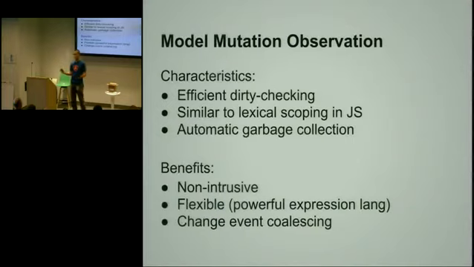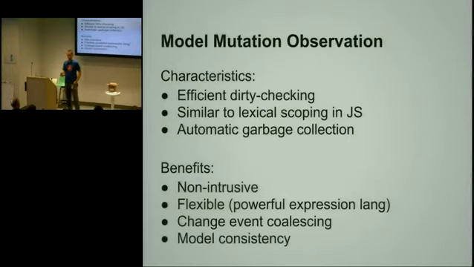So coalescing is about how you take all these events that happen due to one model change and bundle them into one group, and then efficiently process this model mutation and push one single update into the DOM. I'll show in a bit how this works in Angular and how the lifecycle allows us to coalesce all the mutation events into one single DOM update, which is very efficient. And the last thing I want to mention is model consistency. If you have systems where getters and setters fire events right away, it's very easy to observe changes to the model that are in an inconsistent state.